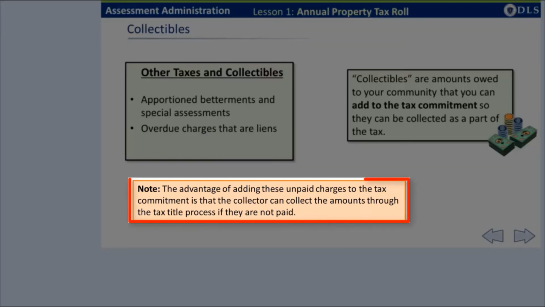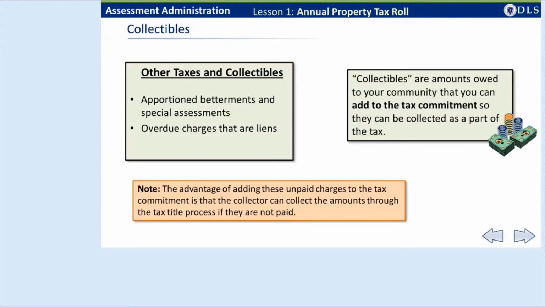What is the advantage of adding these unpaid charges to the tax commitment? It allows the tax collector to collect the amounts through the tax title process if they are not paid. This means going to land court, acquiring title, and selling the property to collect the amounts owed. So your role is important. Adding these other amounts to the tax commitment ensures that your community collects the amounts owed to it.